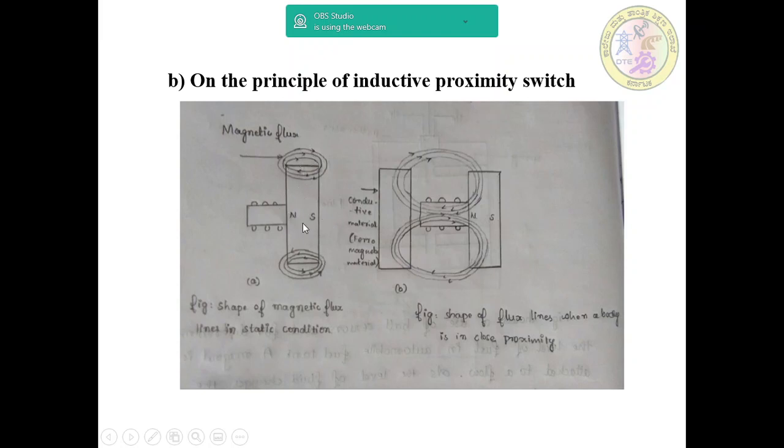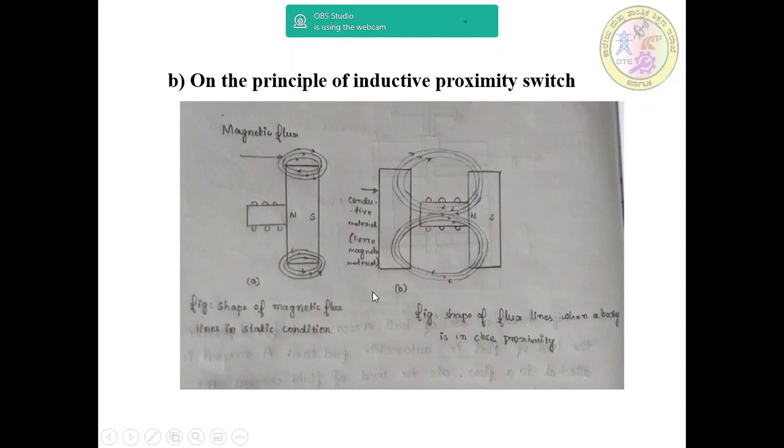Then there is a static position of magnetic flux, and when the conductive or ferromagnetic material is nearer to this magnetic flux, the flux will change. This is the shape of flux lines when a body is in close proximity. Here no body is in proximity nearer the conductive material. This is the static position of magnetic flux.